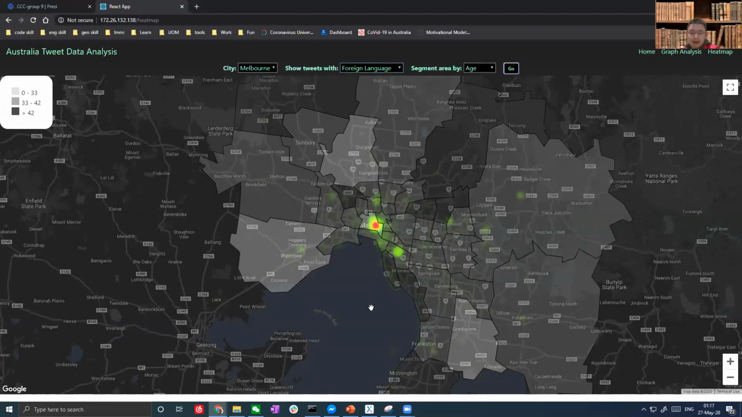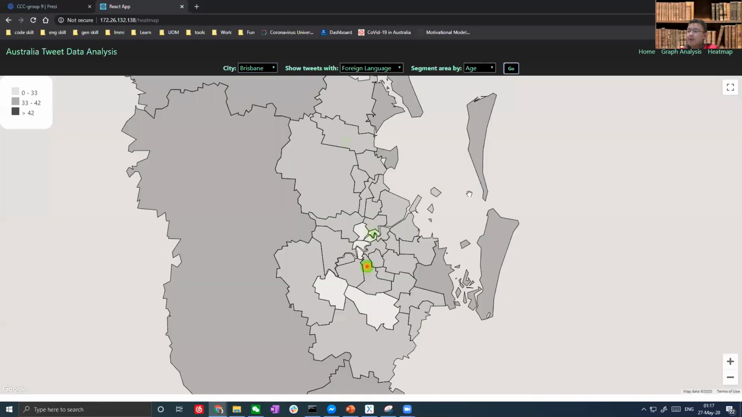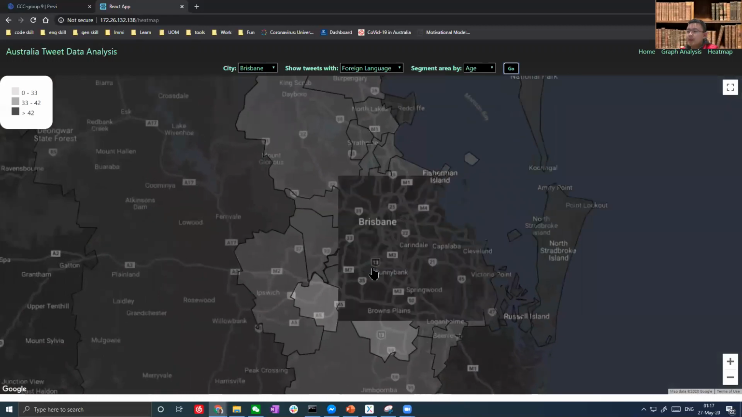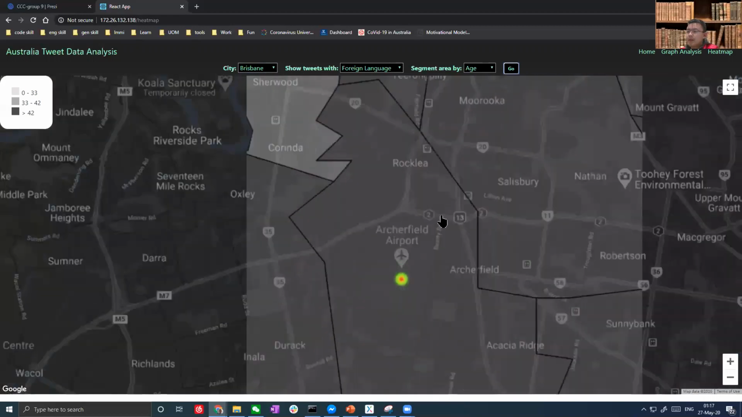And we can see that the foreign languages are clustered around the universities. And if we go to Brisbane, it will very obviously also be around the airport as well.